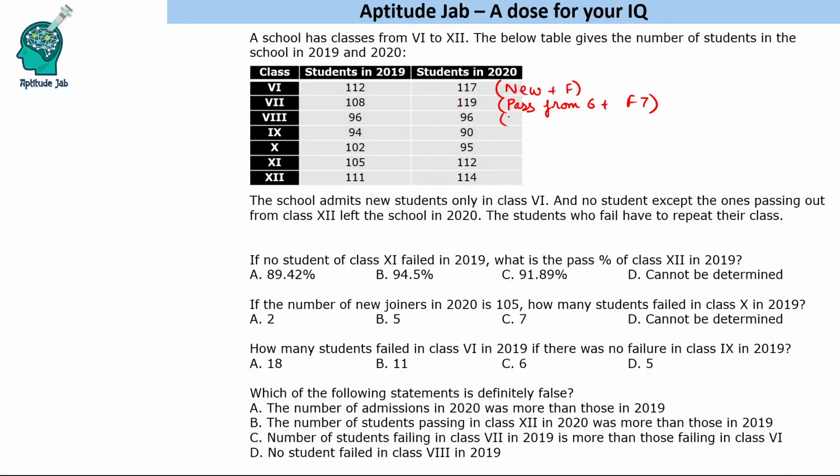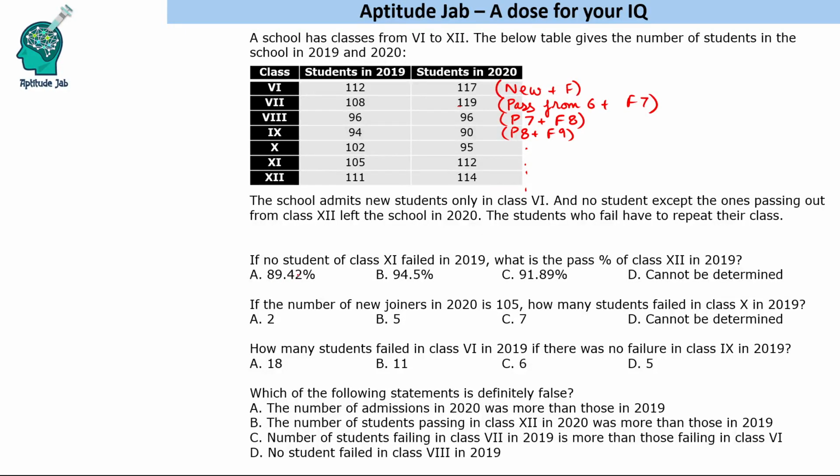This number will be pass from class 7th plus fail from class 8, and so on, pass from 8 plus fail from class 9, up to pass from 11 plus failed in class 12th. This is how we get the numbers. We do not know how many passed or failed in any of the years, so depending on the question, we'll answer them.